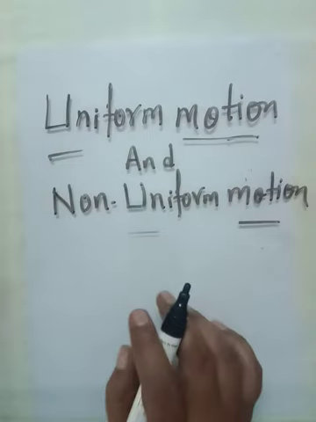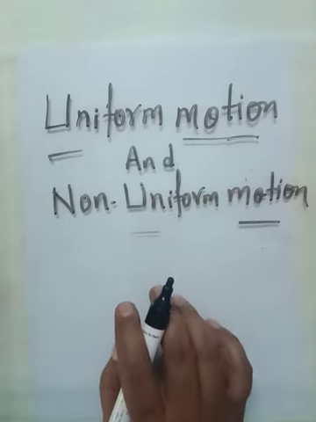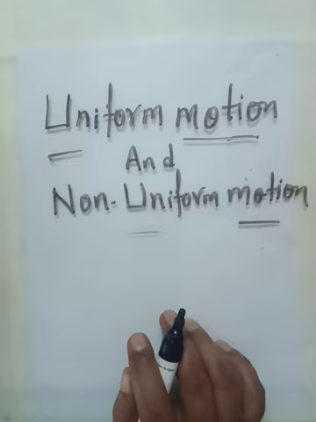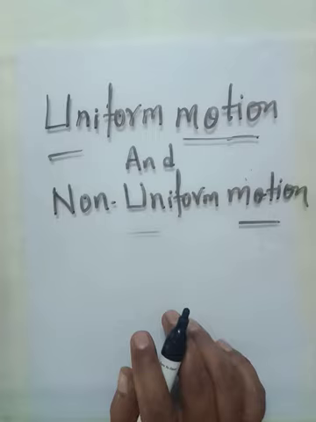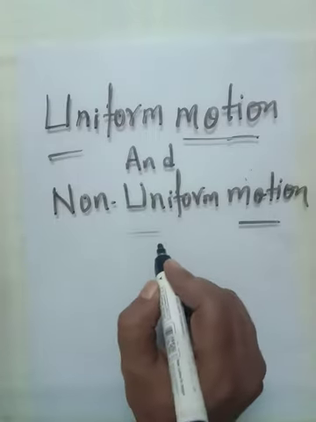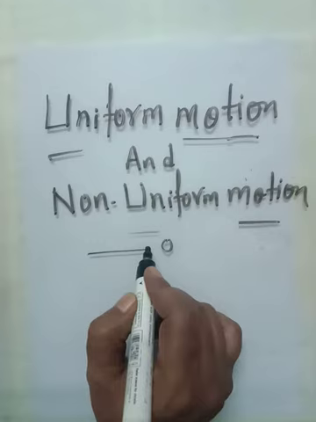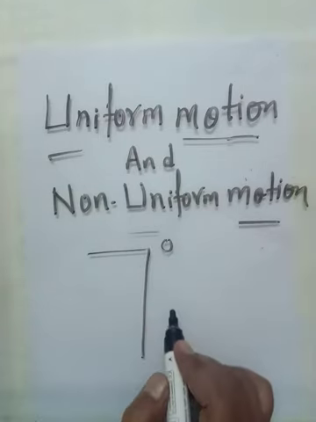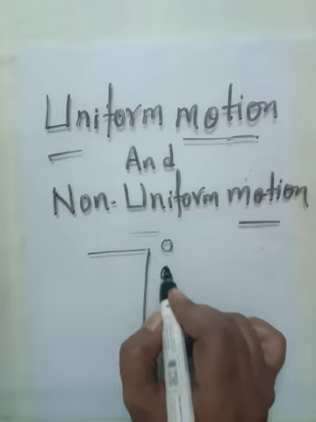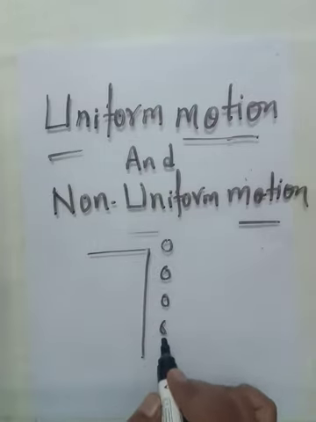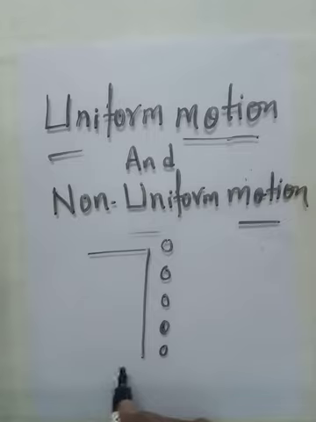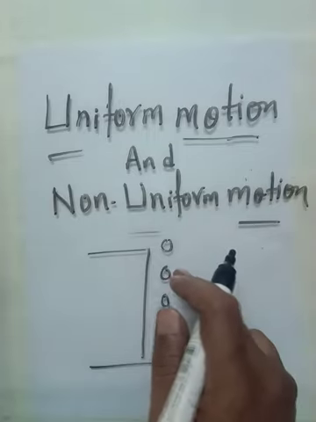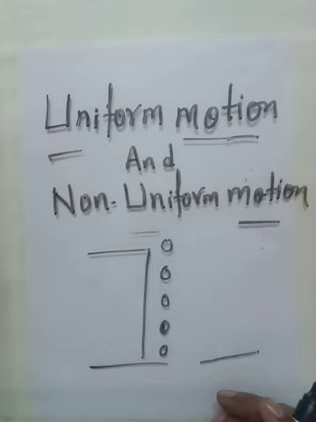For example, I will explain. Suppose that a ball is falling, or a ball is dropped from the roof of a tall building. Suppose this ball is falling from a building. This is a building, and I have thrown this. As you see, this ball is coming down due to gravity, as we know. So when the ball is falling down, the ball travels unequal distance in equal time interval.